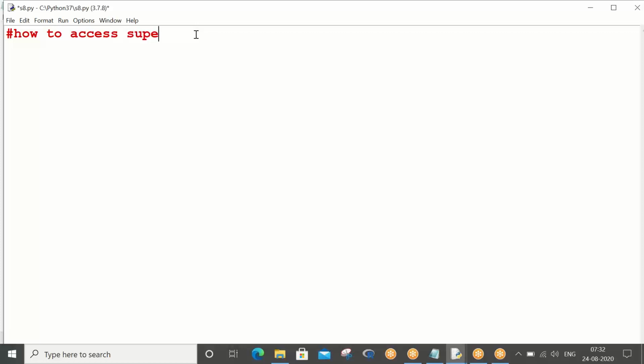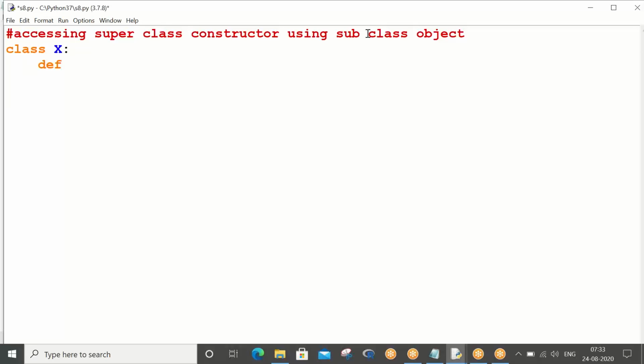access superclass constructor using subclass. Let's say you can straight away take program accessing superclass constructor using subclass object. Okay, how to access superclass constructor using subclass object. So for you to understand in a fresh way, let me write a fresh program. Forget about yesterday's logic and all.